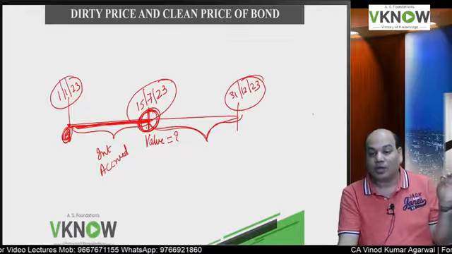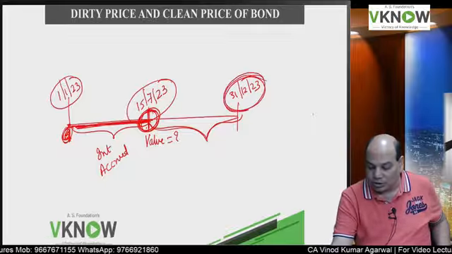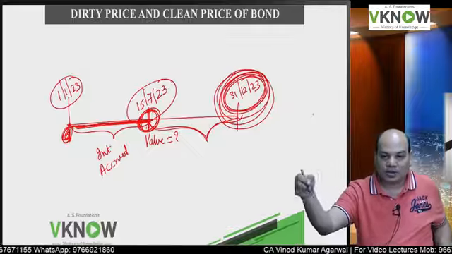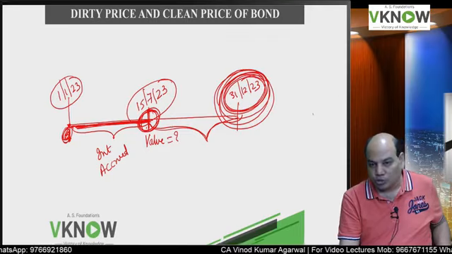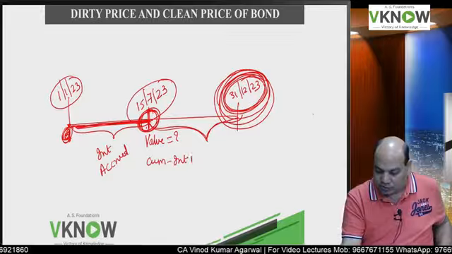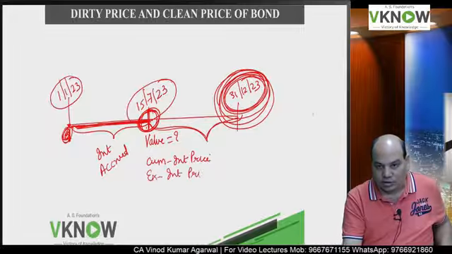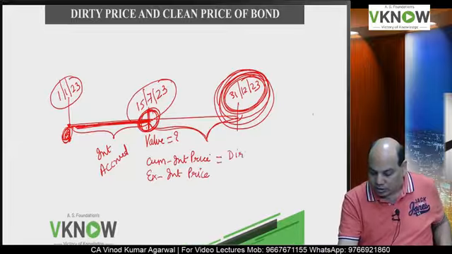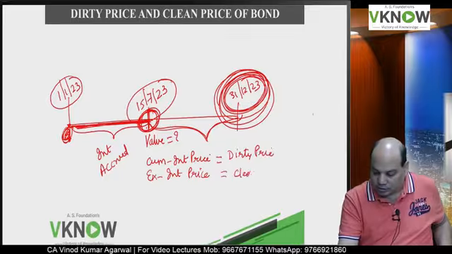But companies don't pay interest to different individuals. The company will pay interest to the party who is holding the bond on the interest payment dates. So when we have to compute the value of the bond between two coupon payment dates, we calculate what is called cum interest price and ex interest price. Cum interest price is called dirty price and ex interest price is called clean price.